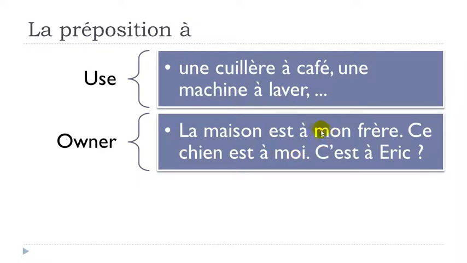So it's possible, like we've been seeing here, to put a noun after, or then you could put a pronoun, like here, à moi, or then you could put the name of the person. C'est à Eric, okay, does it belong to Eric? C'est à Eric? So it's a question in that case, all right? So it's quite commonly used, this à, when you want to say that the person is owning the thing, okay?